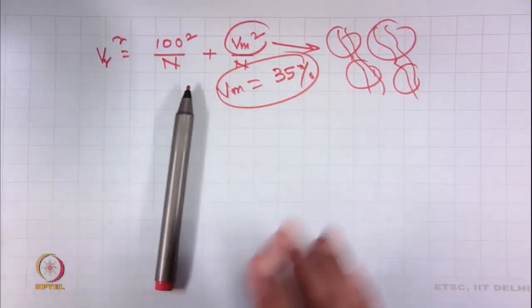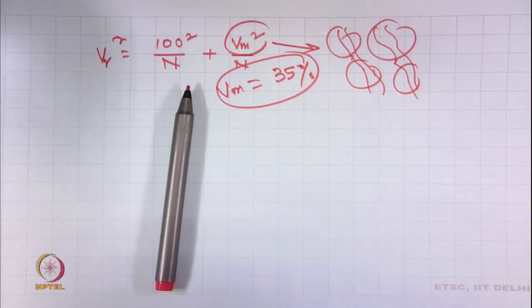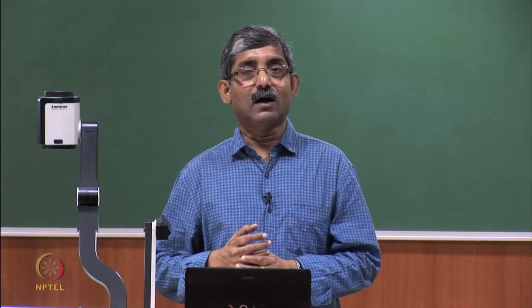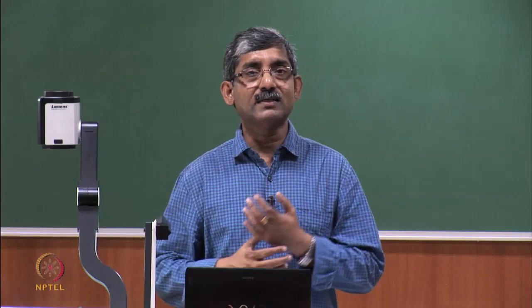That is why for cotton, it is 100 square by n plus Vm square by n, where Vm is the mass variability of cotton. The typical formula for normal cotton is Vr square equals 106 square by n. How has this 106 been achieved?